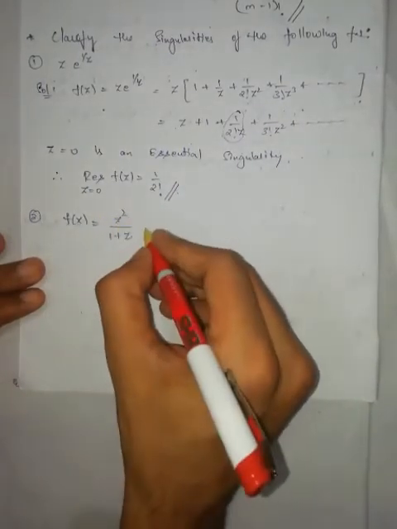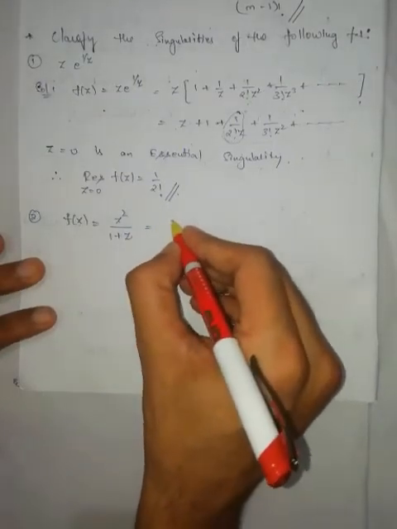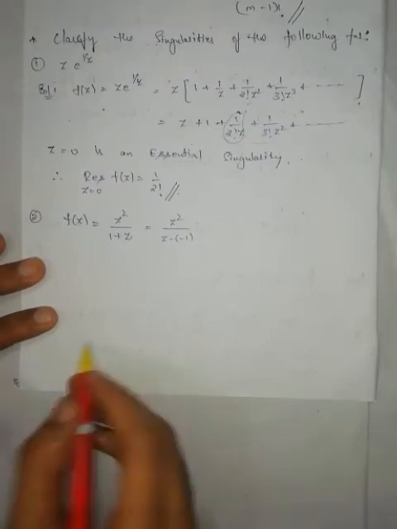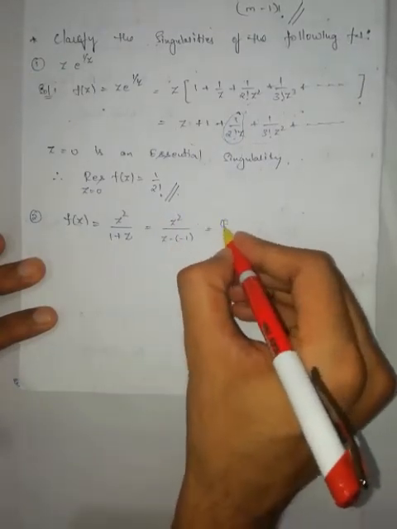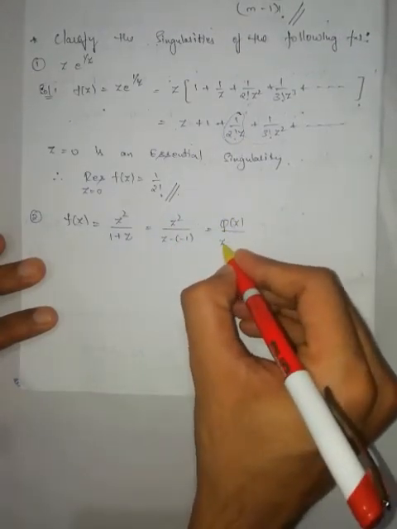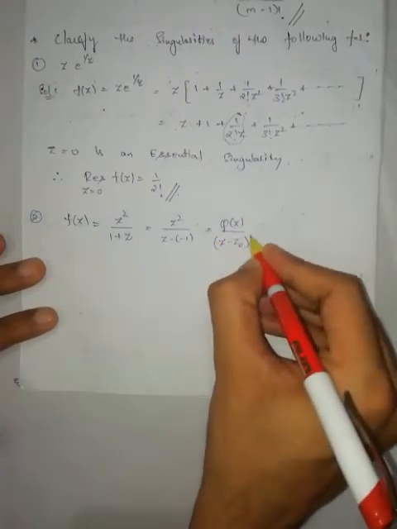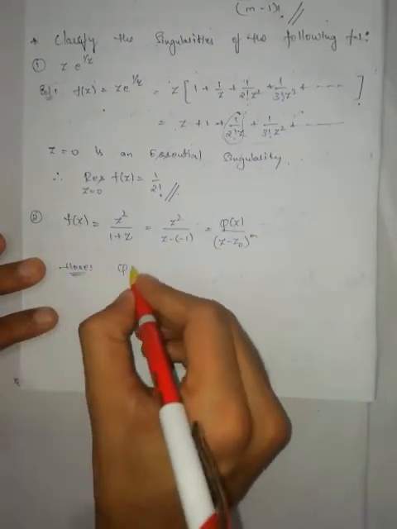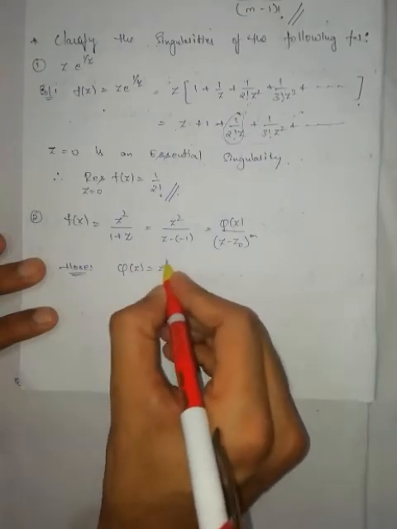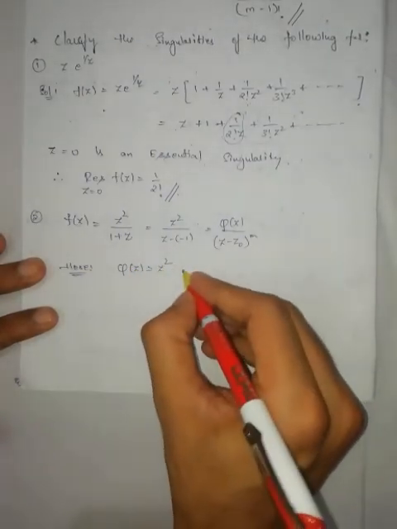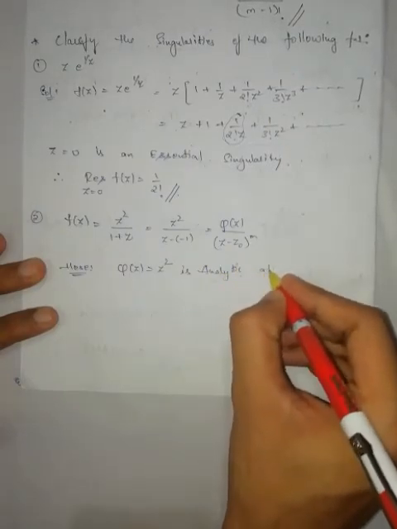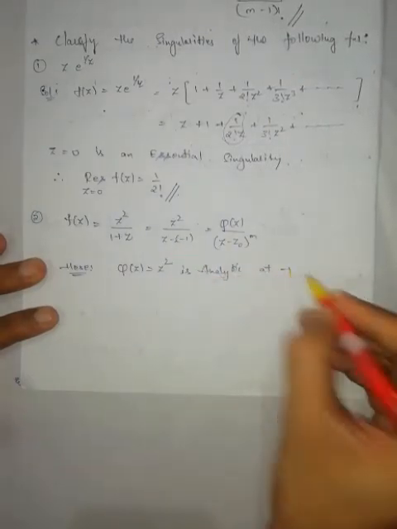This can be written as z square by z minus of minus 1. It is in the form of phi of z by z minus z naught to the power of m. Here, what is phi of z? z square, which is analytic at minus 1.